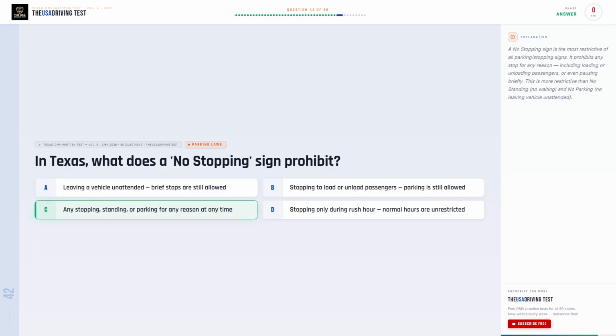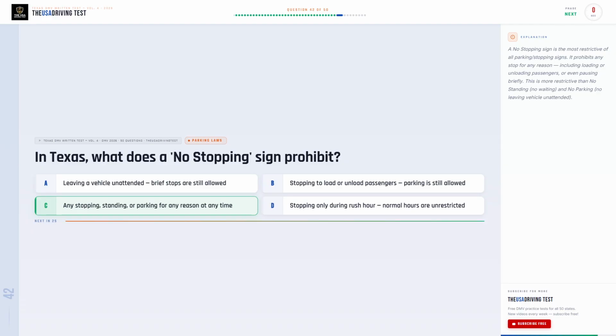The correct answer is C. Any stopping, standing, or parking for any reason at any time. A no stopping sign is the most restrictive of all parking and stopping signs. It prohibits any stop for any reason, including loading or unloading passengers, or even pausing briefly. This is more restrictive than no standing, no waiting, no parking, and no leaving vehicle unattended.